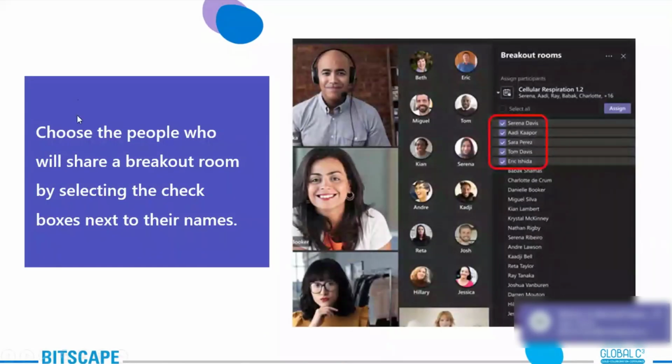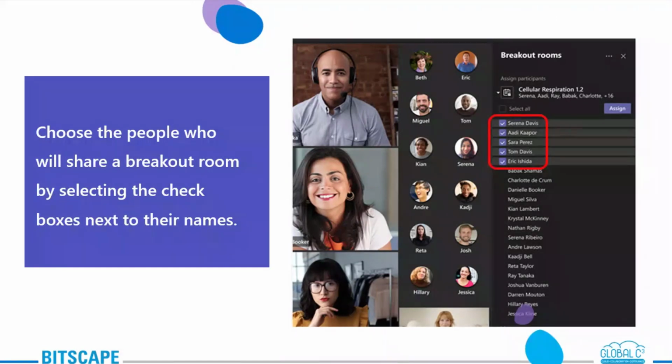So this is how the assign would look. Under breakout rooms, all you need to do is choose the people who will share this breakout room, using the checkbox next to their names. You just need to select that, and once that is done, can you see the assign button here? You just need to click that. As soon as you assign it, they will all be seen under one breakout room. So these are the few options that you have with breakout rooms.